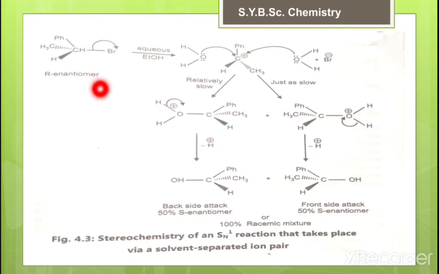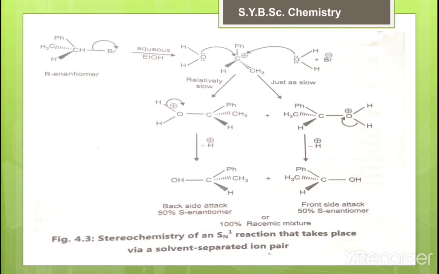Now the SN1 reaction takes place in aqueous ethanol. The first step is the departure of the good leaving group, and here we get the carbocation. This carbocation is again trigonal planar, therefore attack from both sides is possible. Here the nucleophile is water, and it is a slow step. We get one intermediate, then minus H plus, and with the front side attack we get 50% S enantiomer. In the next step, which is relatively slow, the water molecule attacks from the back side, then minus H plus, and the back side attack gives 50% enantiomer.